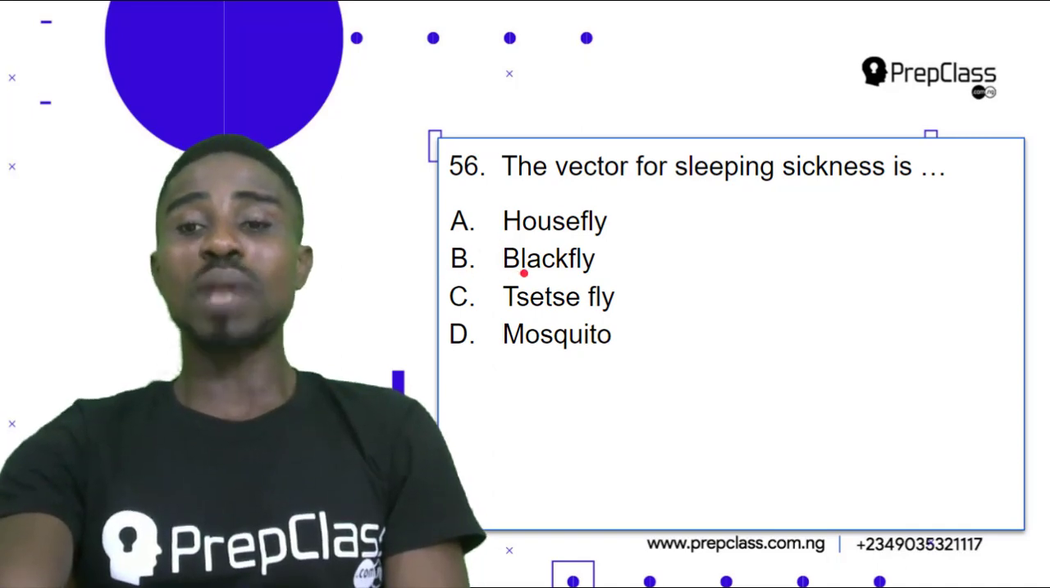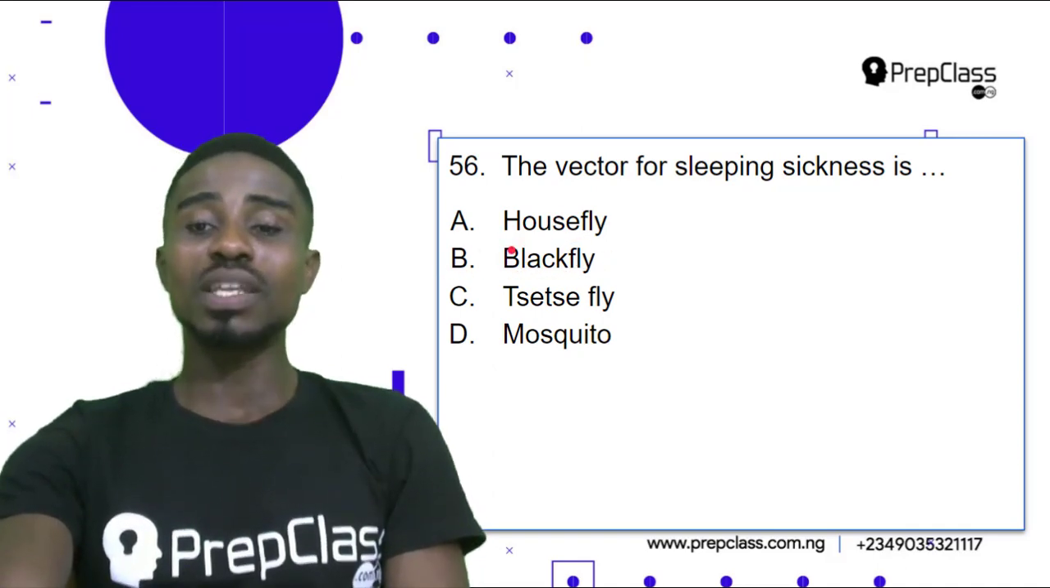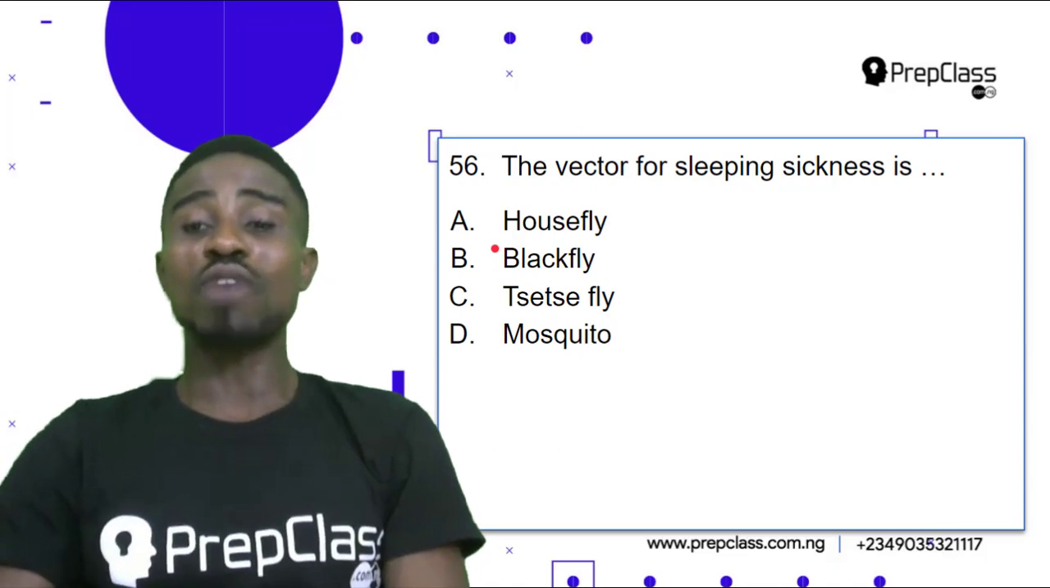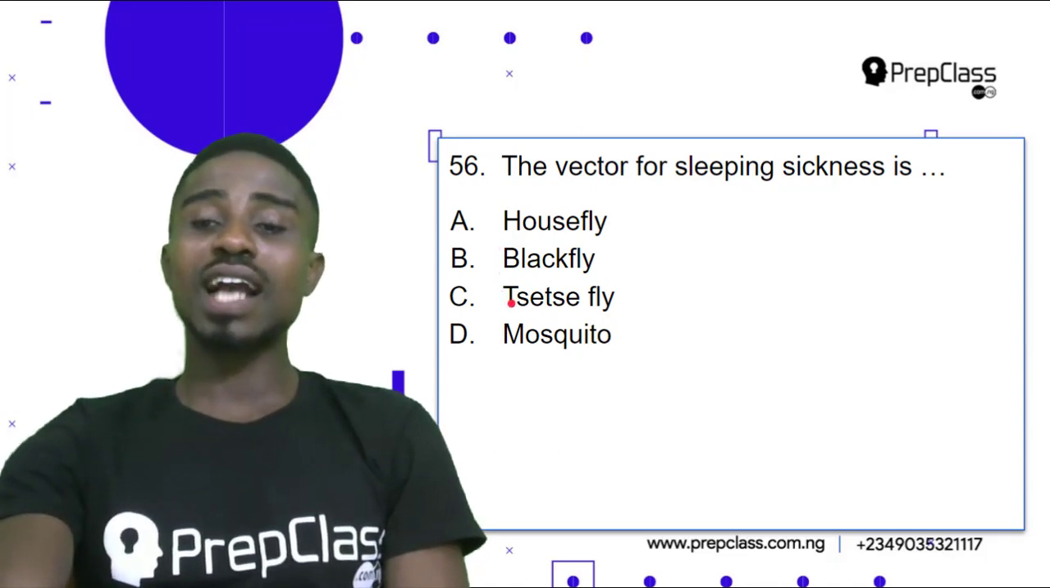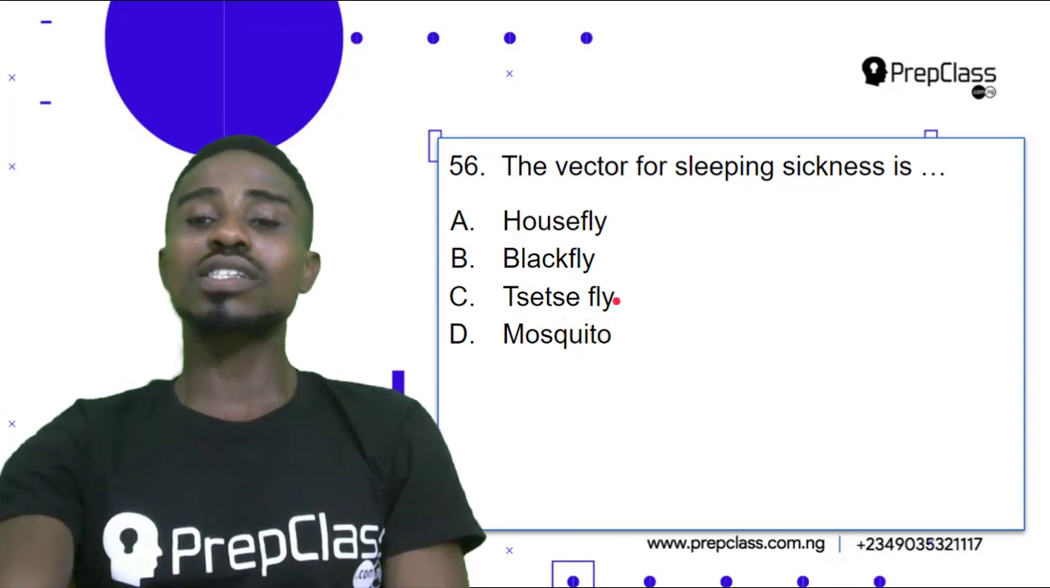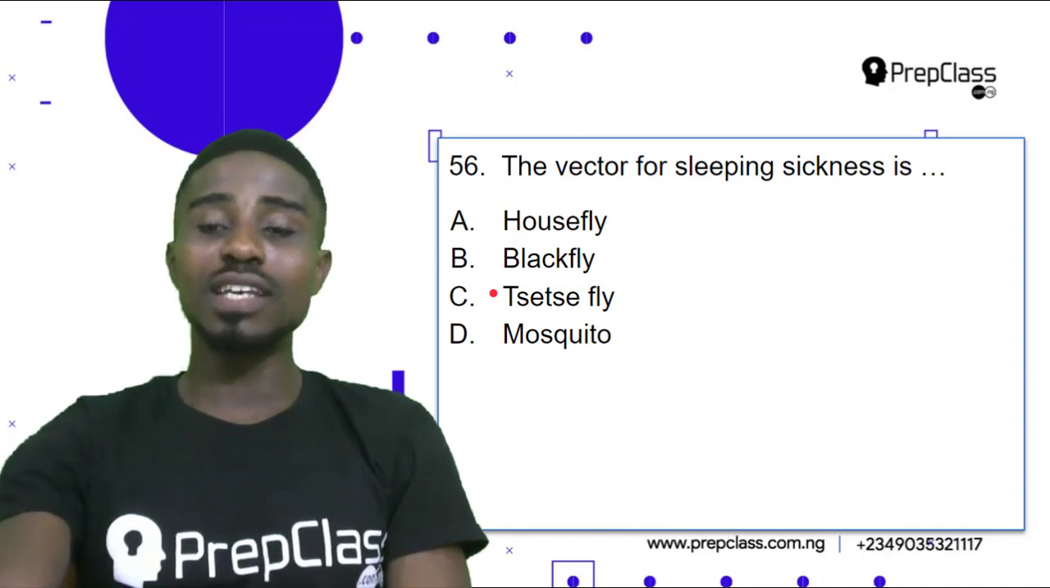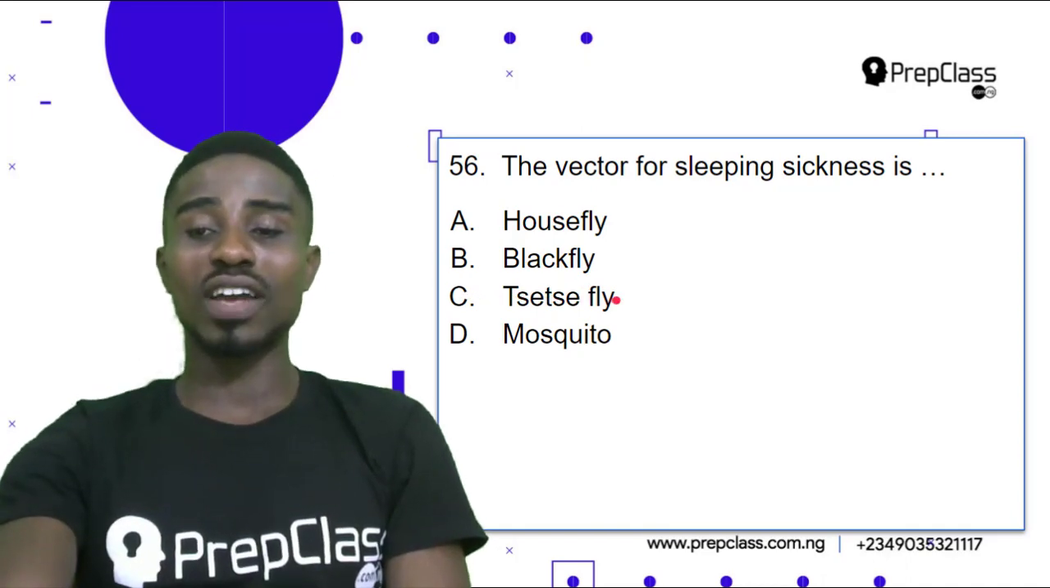Option B, the black fly carries the organism that causes river blindness. And option C, the tsetse fly carries the organism which causes sleeping sickness. So option C, tsetse fly, is our correct answer.